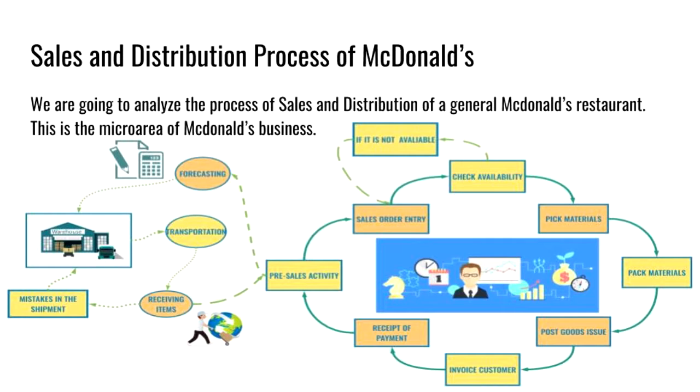Now we are going to analyze the process of sales and distribution of a general McDonald's restaurant. This is the micro area of McDonald's business. The process starts with the pre-sales activities, in particular with forecasting, transportation, and receiving items. Then we have the sales order entry. Right after, we have the checking of availability and the next pick and pack of materials. Then we will invoice the customers and so give the receipt of the payment.